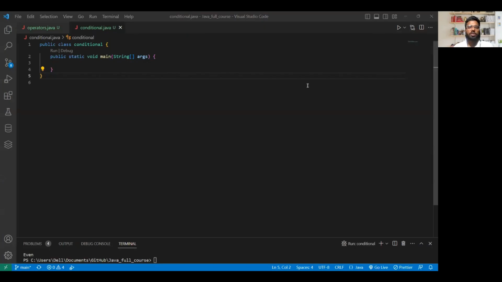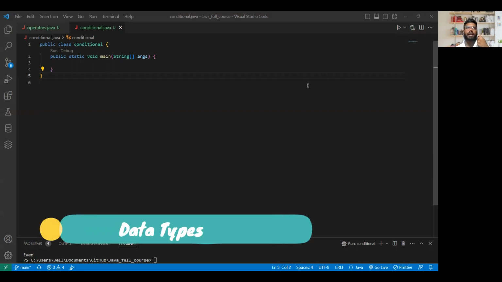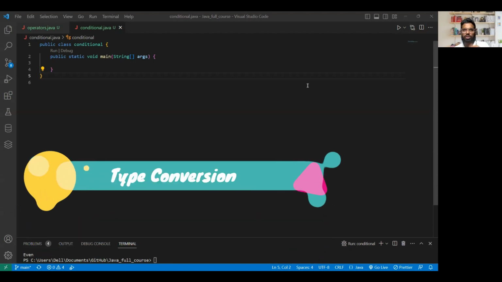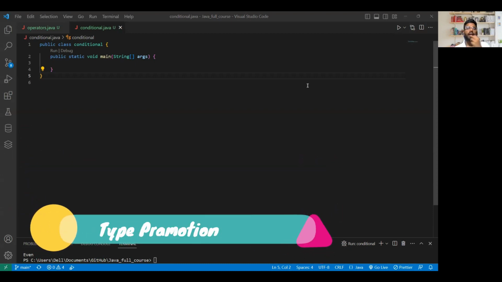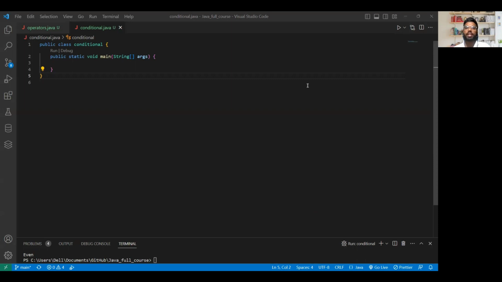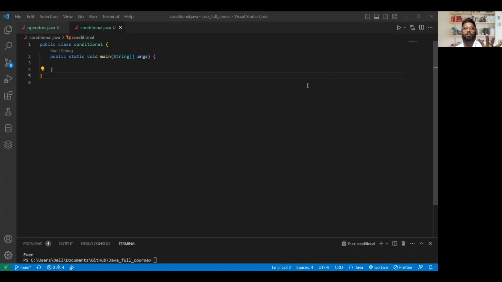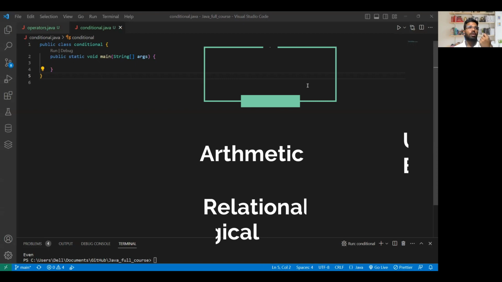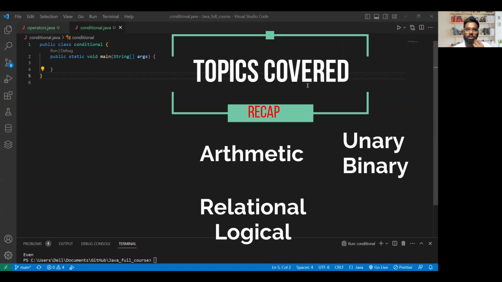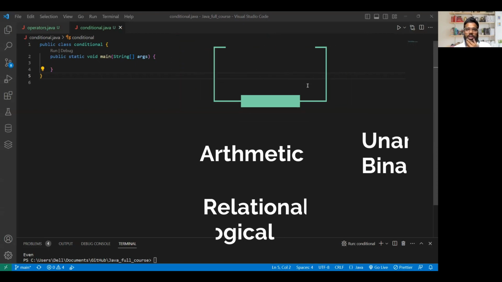Hi all. So today's topic is about conditional statements. Before starting that, let's recall what we have learned till now. We have learned data types, type conversion, type promotion, and then in the last class we learned about operators. Inside operators, we learned four to five types of classification, like arithmetic, comparison, logical, bitwise, and all those things.